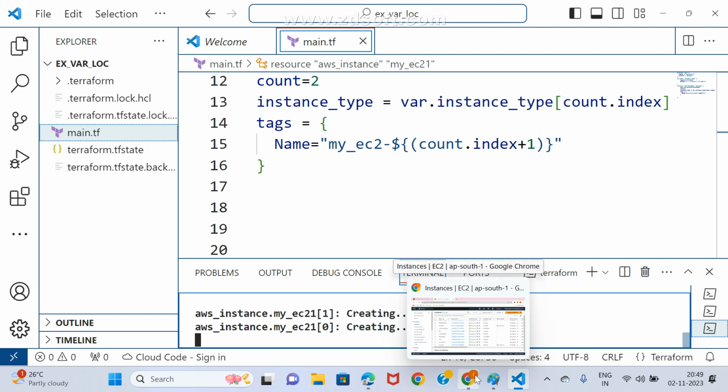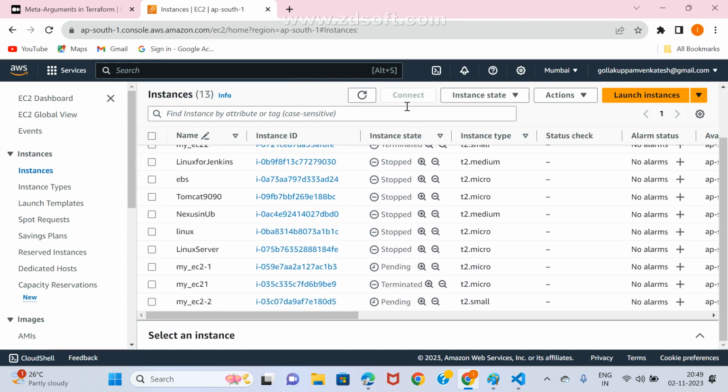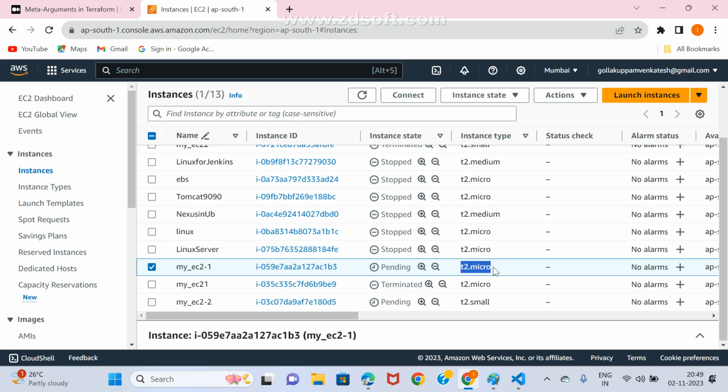Quickly we'll go and check it. What is happening? There I may go for refresh. Now check it. Quickly it may create two instances. Even say I may have given my EC2-1 as new one, my EC2-2 is a new one. See the things here. One is the T2 small. What is the other one? Now check it here. The second one is T2 micro. I hope you got it, the work is very simple, right?